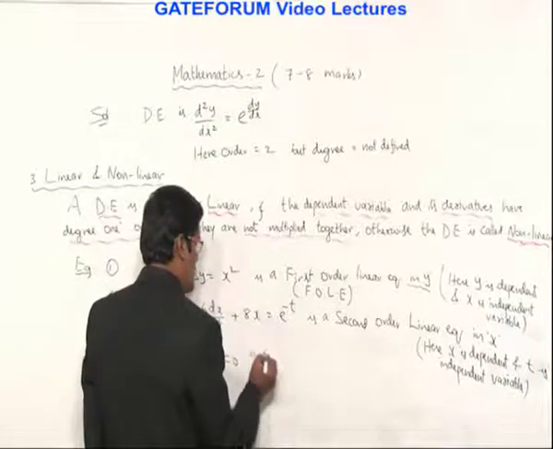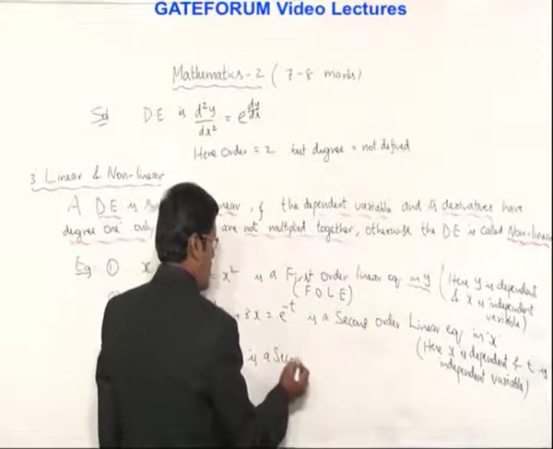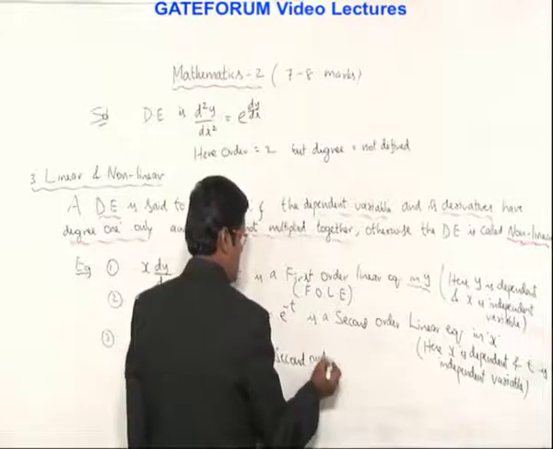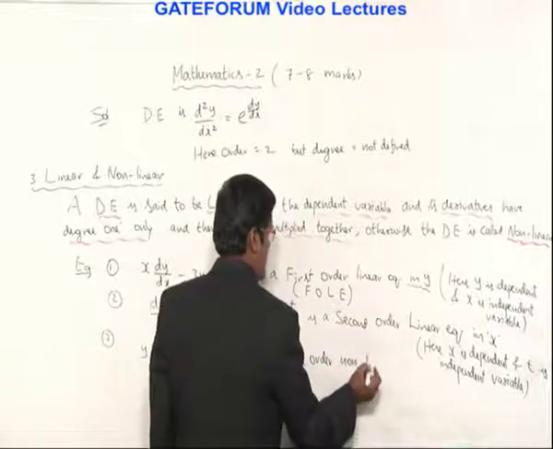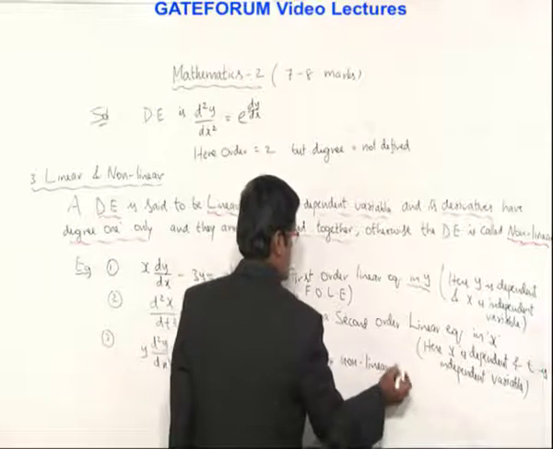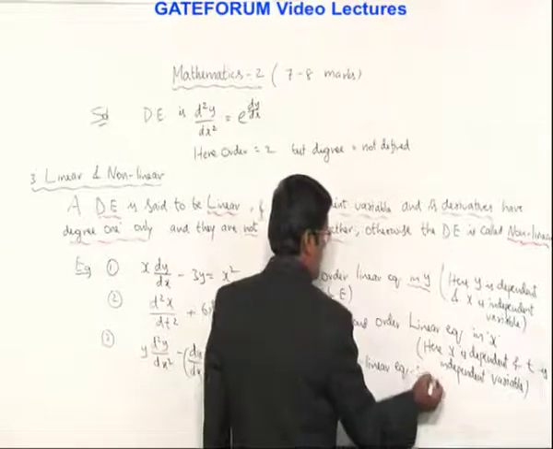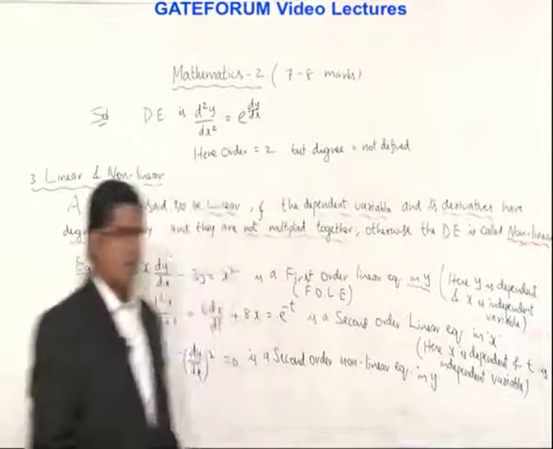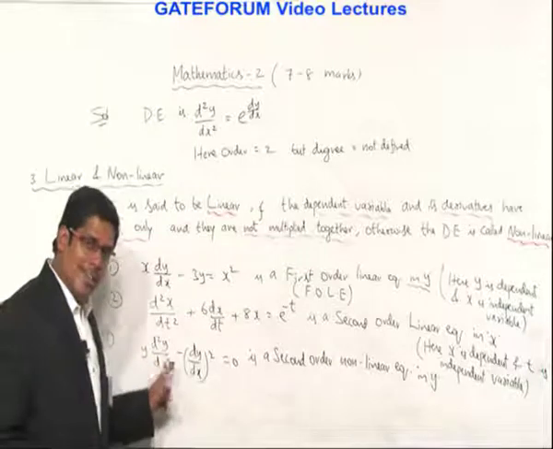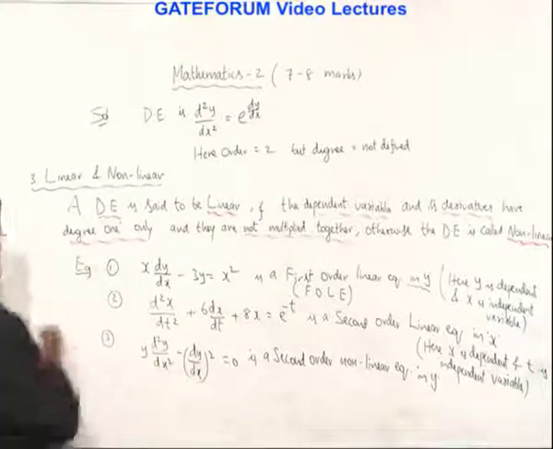So this is a second order non-linear equation in y. So here y is the dependent variable, x is the independent variable.